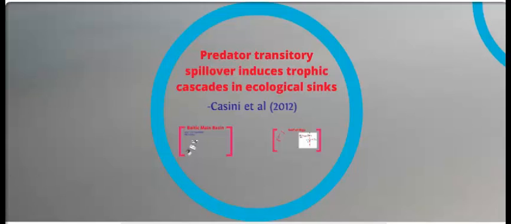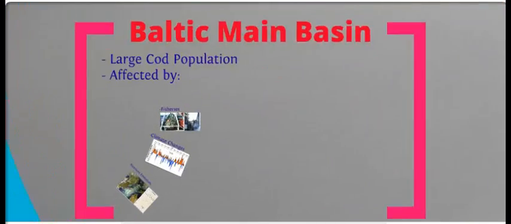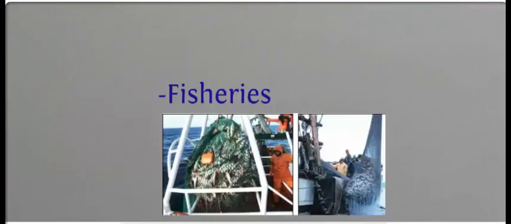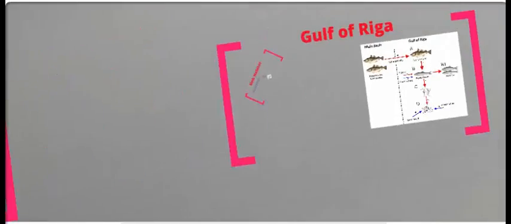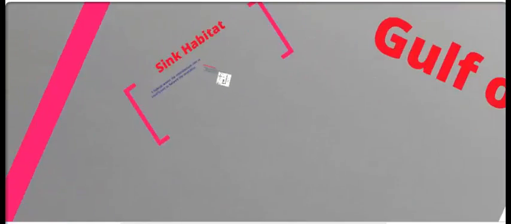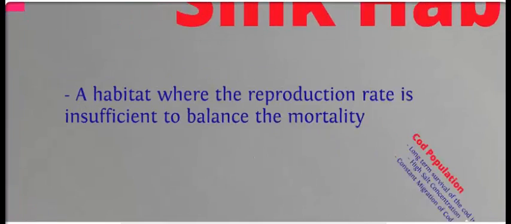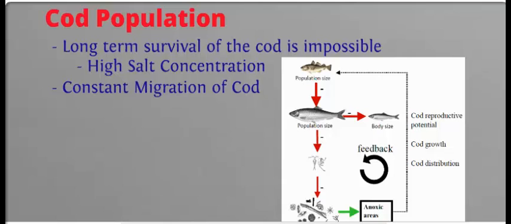Our article deals with the cross-fluctuation of two ecosystems. One ecosystem, the Baltic Main Basin, has a large cod population that fluctuates based on other factors such as fishing, temperature, and nutrient emissions. The other ecosystem, the Gulf of Riga, is a sink habitat for cod. A sink habitat is a habitat where reproduction is insufficient to balance the mortality. This means that the cod cannot survive long-term in this system.